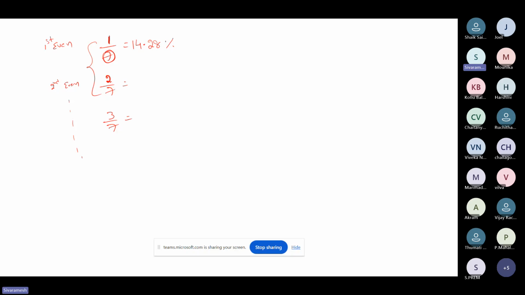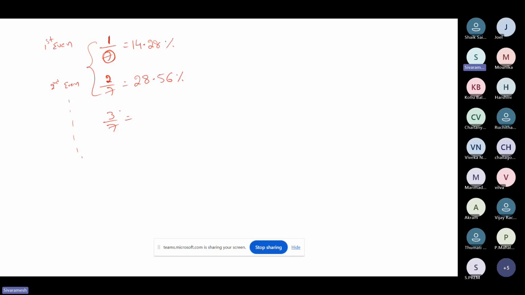7 multiplied with the second even number. 28. Yes. Very good. Absolutely. The second even number is 4, so 7 fours are 28. 28 doubled is 56, so 28.56%.